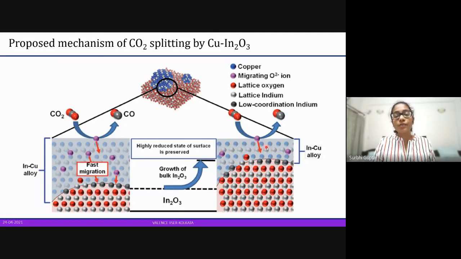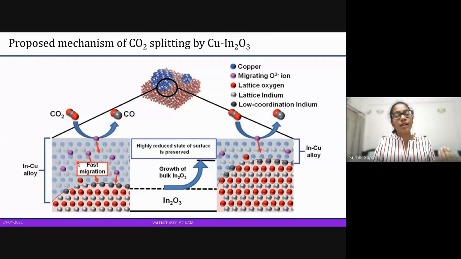So there is a highly reduced surface, and the inside is where the oxidation is taking place, and that is what is helping in the fast process. It is the reason why this process is fast, because it is a bulk process. We are not depleting the indium from the surface, because if we did that, it would be a limited process. After the first layer of indium has been used, we would not be able to use the remaining indium which is inside the copper indium alloy. So it is a bulk process.